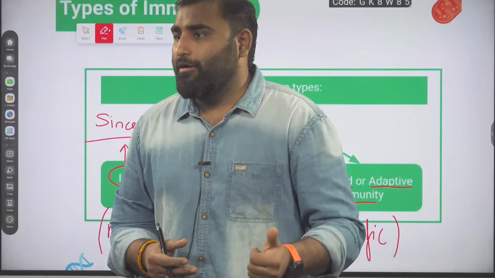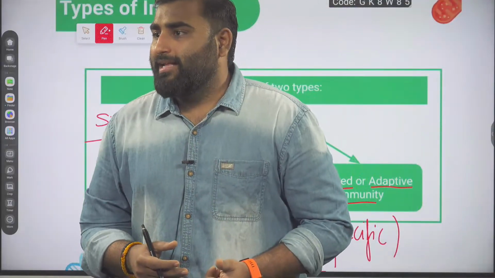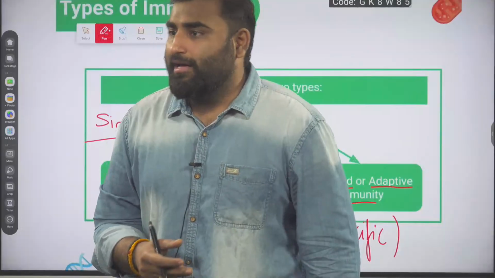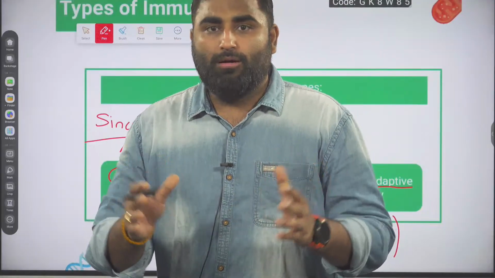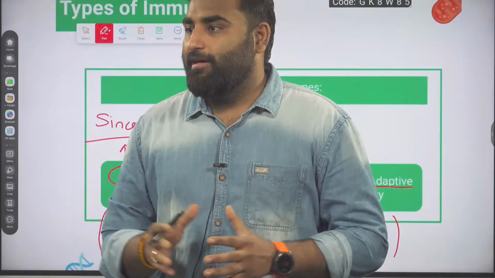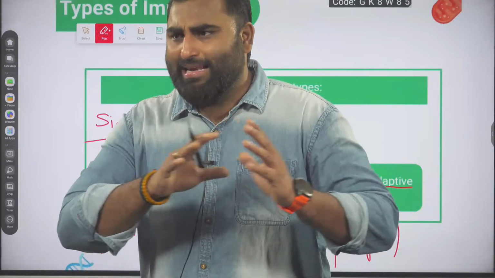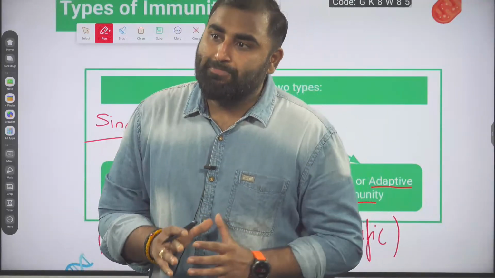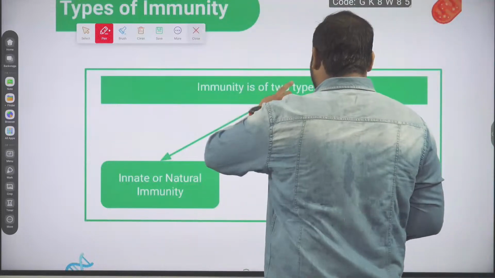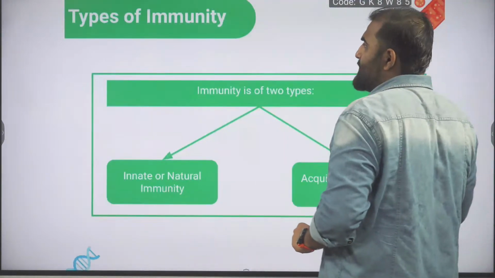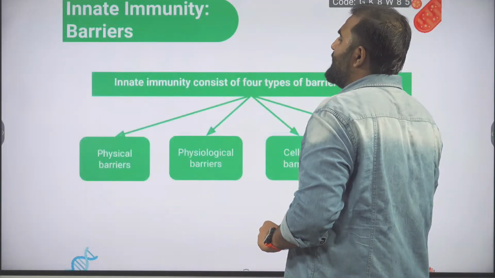Very good. HCl from stomach. Second, tears. Absolutely right. Saliva. Absolutely right. So I think you have revised very well, guys. So I think innate immunity is crystal clear. Okay. Now we will go ahead with acquired immunity. Very good answers, guys, with respect to innate immunity.